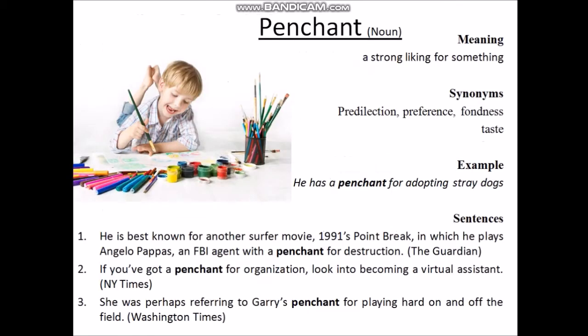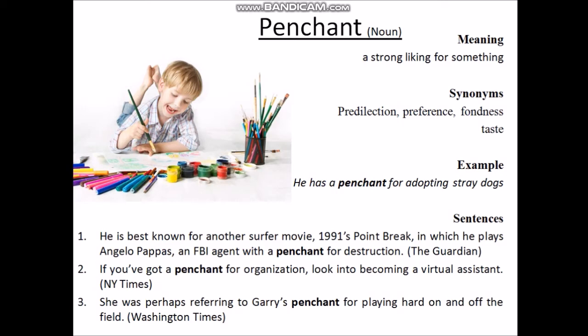Our next word is penchant. Penchant is a noun and the meaning of this word is a strong liking for something. That means you are liking something to do. It may be anything. So move on to the synonyms. Synonyms are predilection, preference, fondness and taste. Move on to the example.